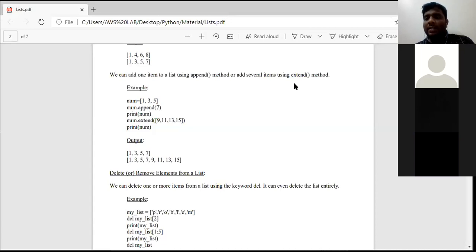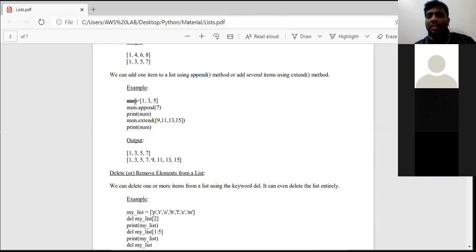In order to add a single element at the end of a list, then we need to use append function. In the same way, if we need to add a group of elements at the end of a list, oka element aithe append function, end of a list lo group of elements aithe extend function. So look into this example.